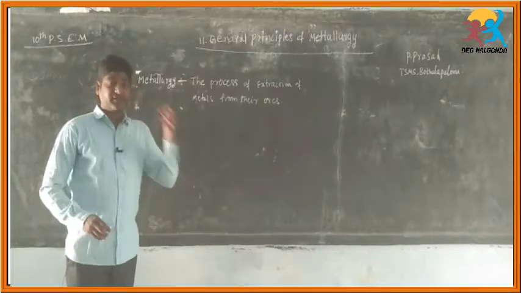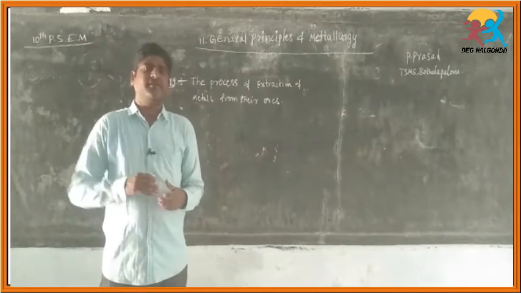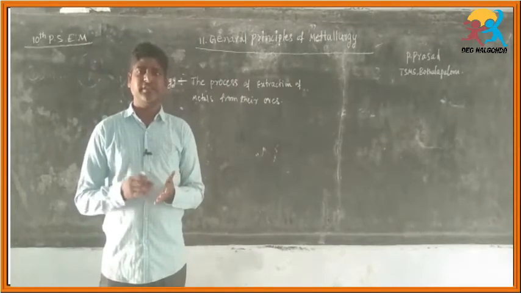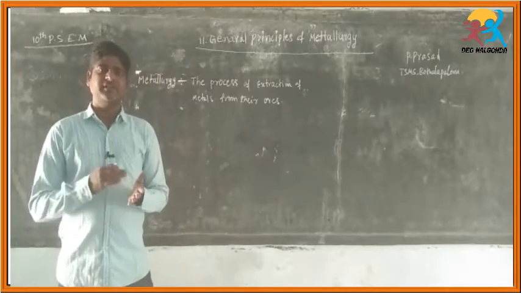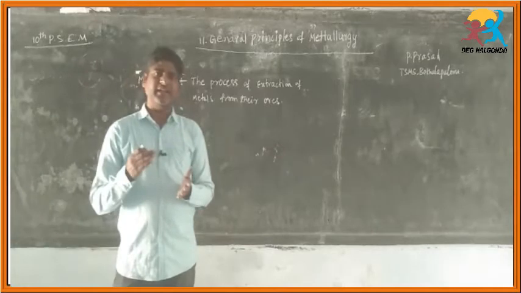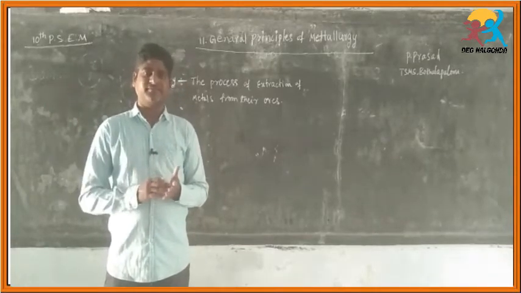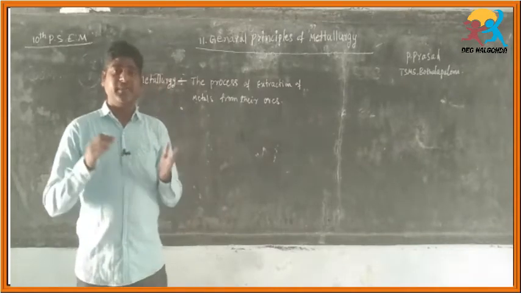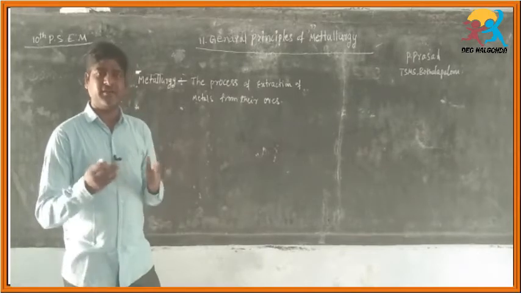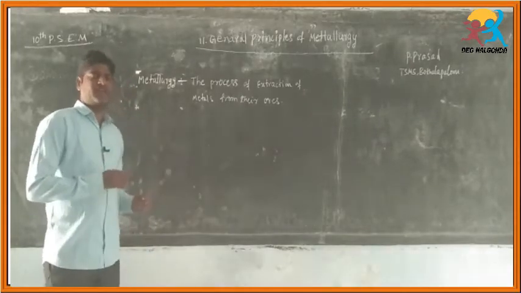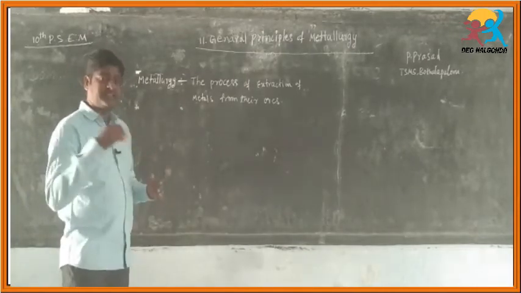So how do they occur in nature? Next, what are the general uses of metals in our daily life? Silver and gold we generally use in jewelry. Iron, copper, silver, and aluminum are used in the preparation of conducting wires, utensils, and many household materials in our daily life. So they are very useful in our daily life.